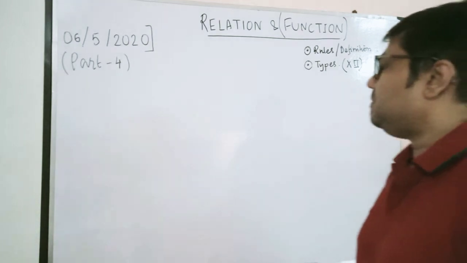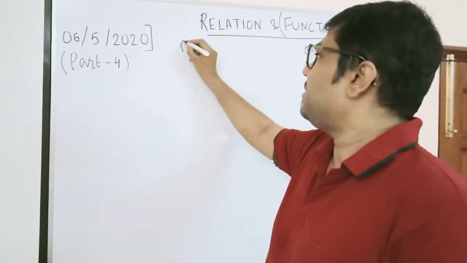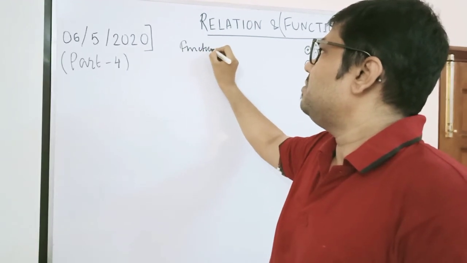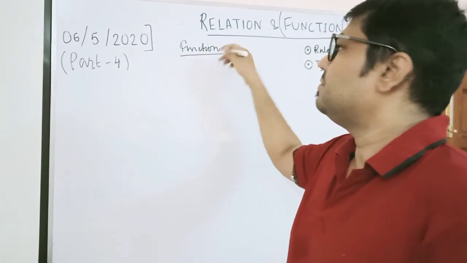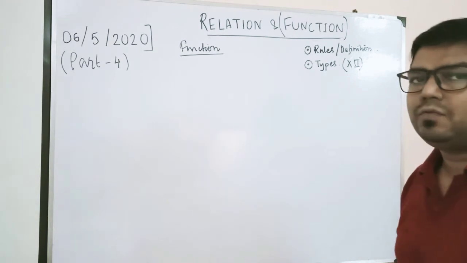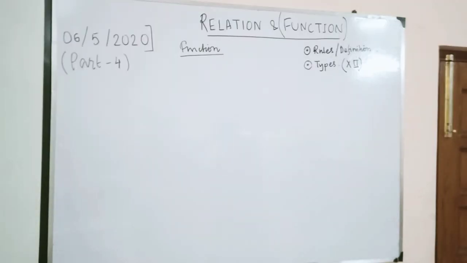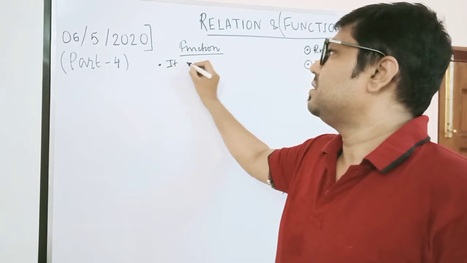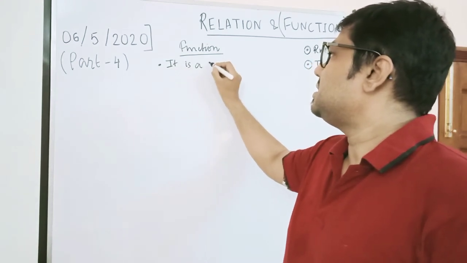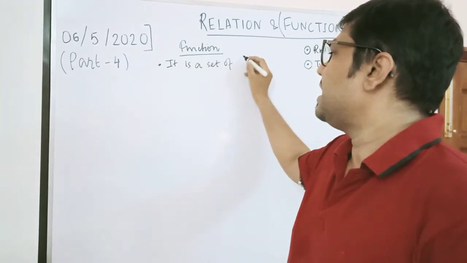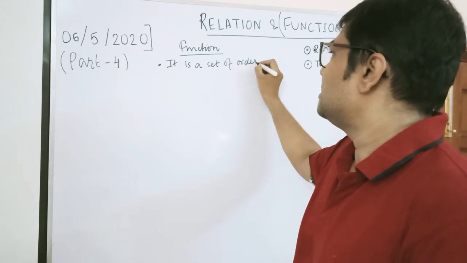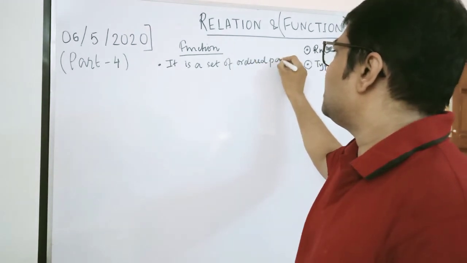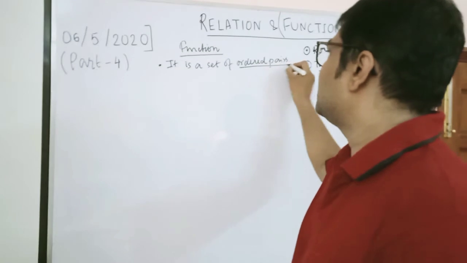So first of all, what is a function? It's the same as the points for relation which we wrote initially while we did relation. A function is almost the same, with some differences and some speciality. It is a set. How is it different? Again, it is a set of ordered pairs.